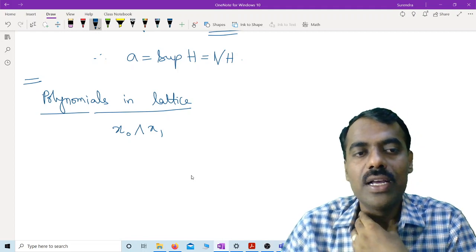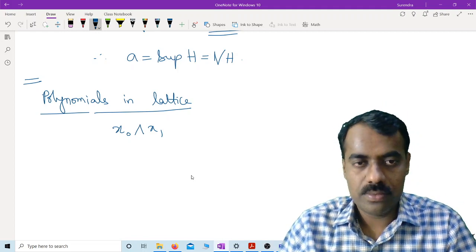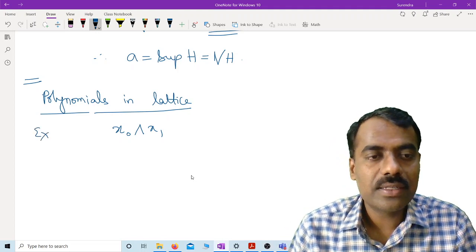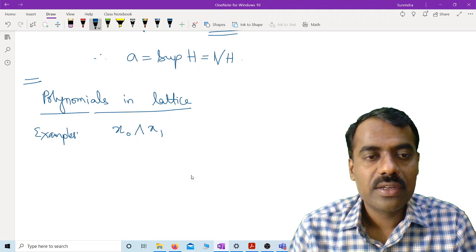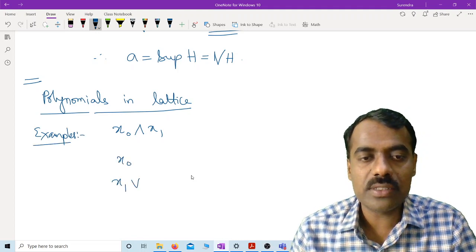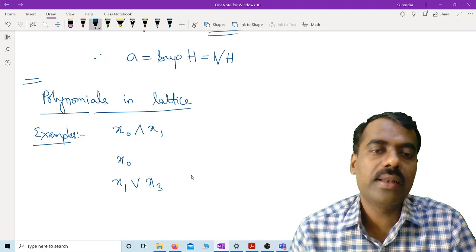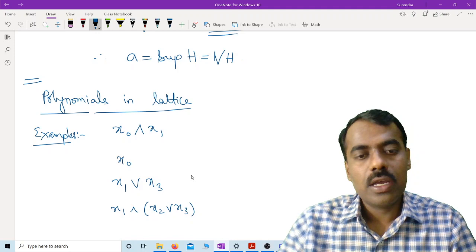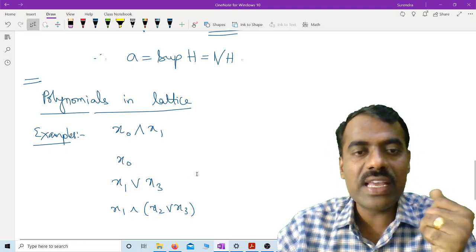So take elements, variables. Some examples before defining: it is natural to say that x naught is one polynomial, or x1 join x3 is another polynomial, or x1 meet x2 join x3.